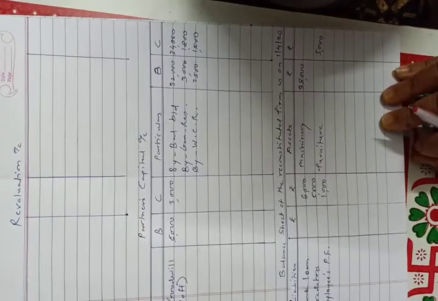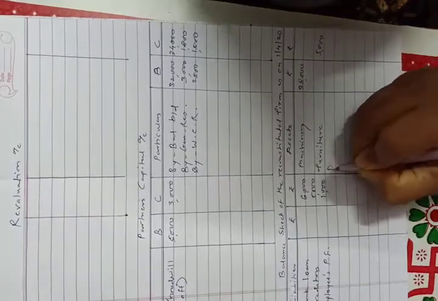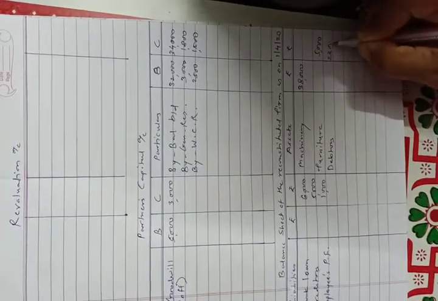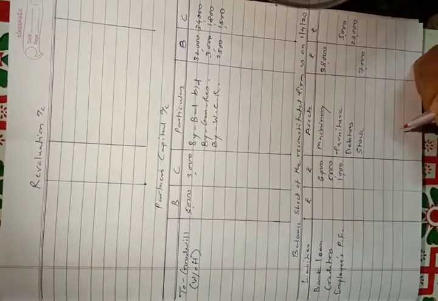Then debtors 23,000, no adjustment on debtors, so debtors amount is 23,000 in outer column. Now next item is stock. As there is adjustment on stock, we will transfer the amount in inner column. Then there is bank balance. Bank balance is rupees 5,000. There is no adjustment, so bank amount will be in outer column 5,000.